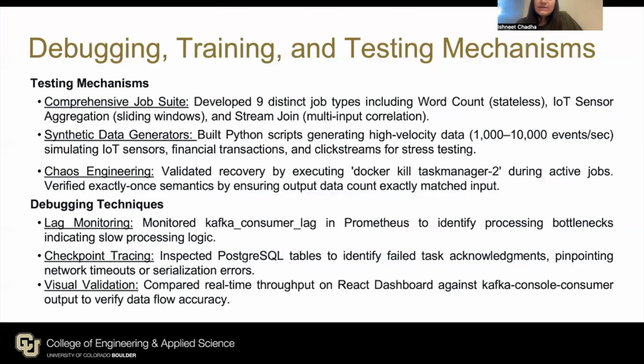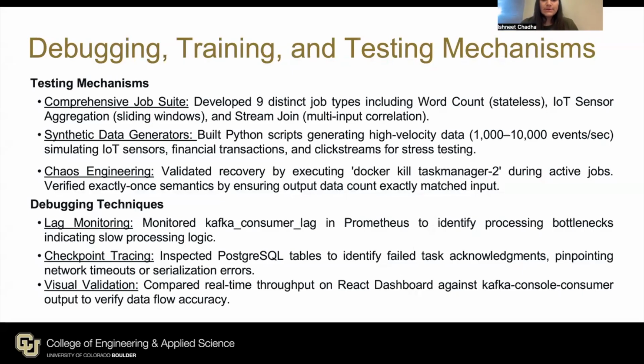To properly validate a distributed system like this, we focused on testing and debugging it under realistic conditions. For testing, we built a comprehensive job suite with 9 distinct job types, including word count as a stateless baseline, IoT sensor aggregation using sliding windows, and stream join jobs that correlate multiple input streams. We wrote synthetic data generators in Python that produce 1,000 to 10,000 events per second, simulating IoT sensors, financial transactions, and click streams. This allowed us to stress test the system at high throughput.